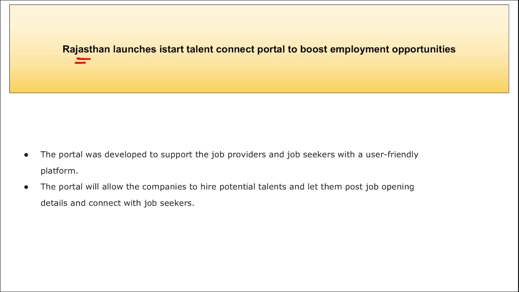Next is Rajasthan has launched the iStart Talent Connect portal to boost employment opportunities. This iStart Talent Connect portal was launched by the Rajasthan government, and it is a flagship event of the Rajasthan government in which they have collaborated with Jaipur based startup Hire Fox.